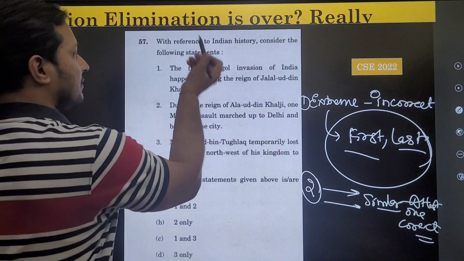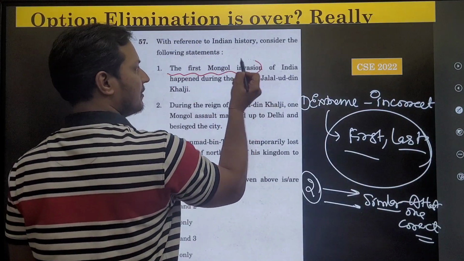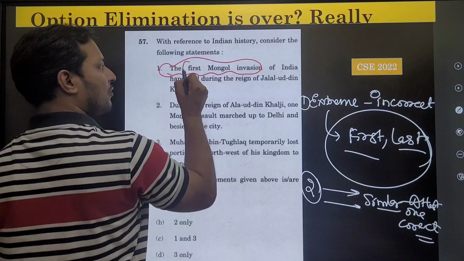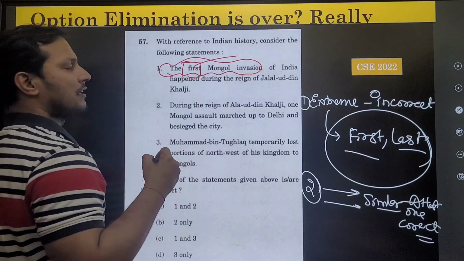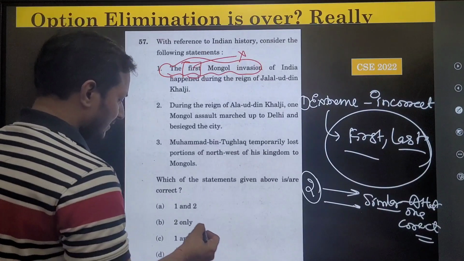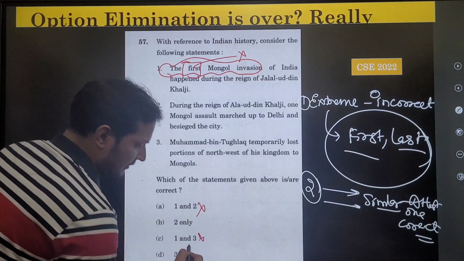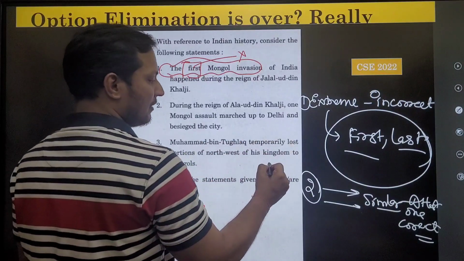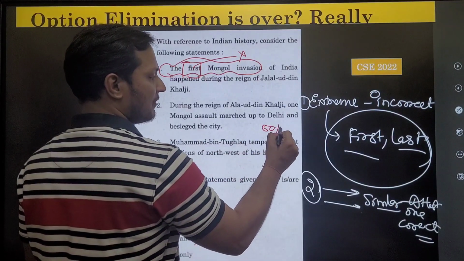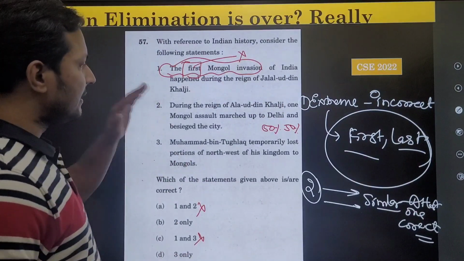If we read the statement again, the first statement says the first Mongol invasion. You see the word first Mongol invasion. Generally, first, last in UPSC, those statements are incorrect. You can cut this. Now, easily you are at 50%. Your chances have increased to 50-50. Let us read these two statements.